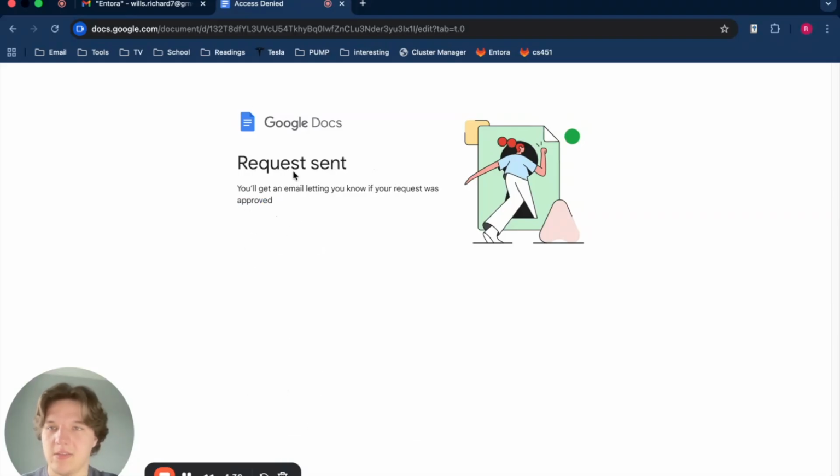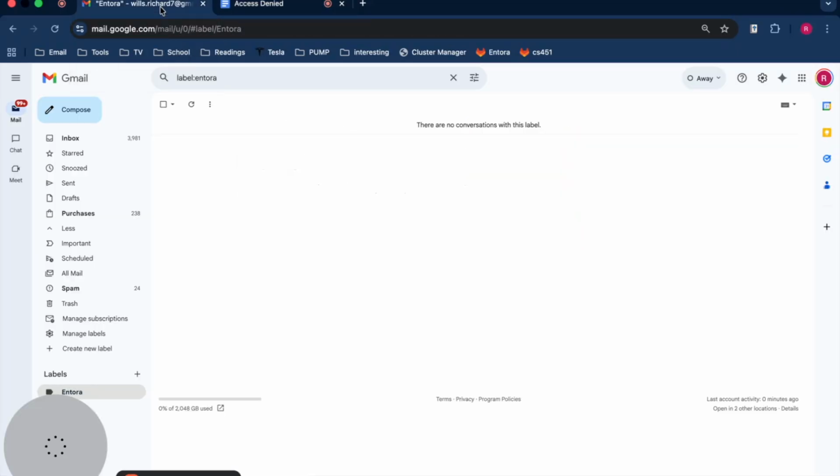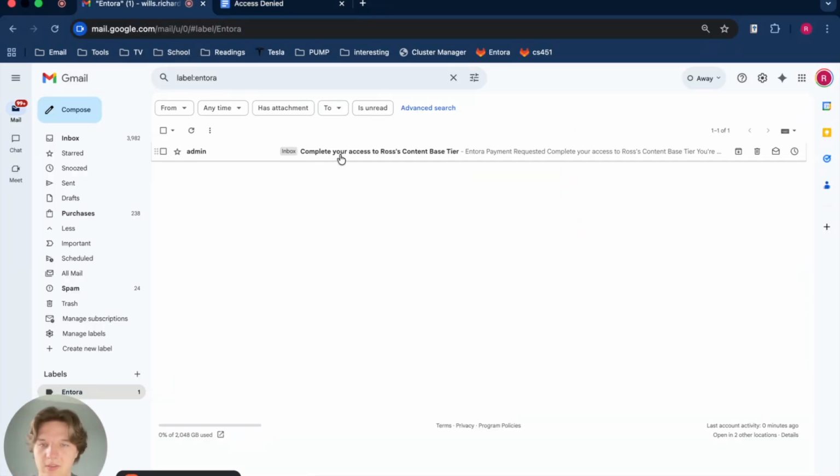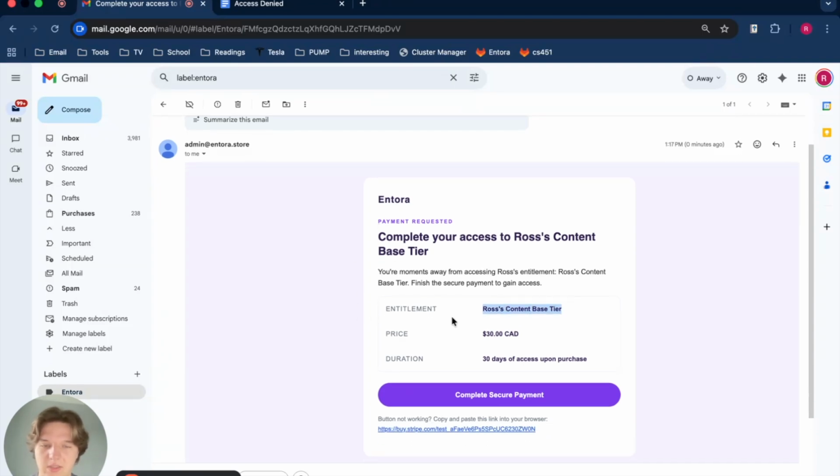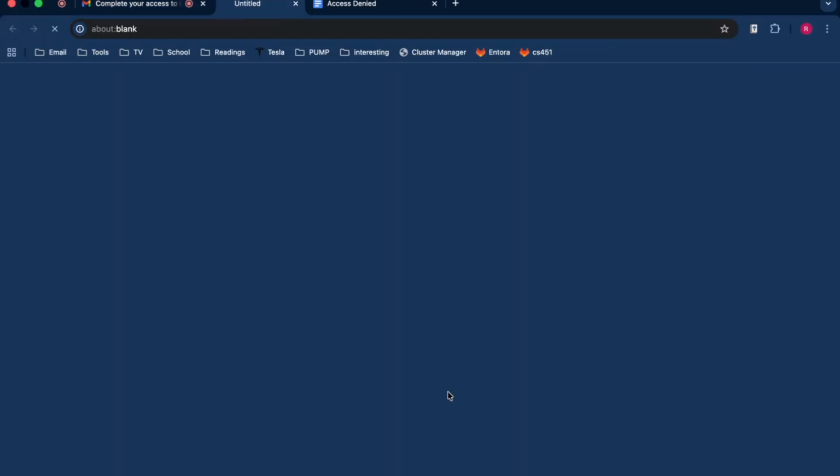We can see it's been sent. So we'll go and check our email for a payment link, which should be arriving. Here it is. As we can see, it tells us what the entitlement is, what the price is, and how long we will have access to it. So go ahead and complete the purchase.